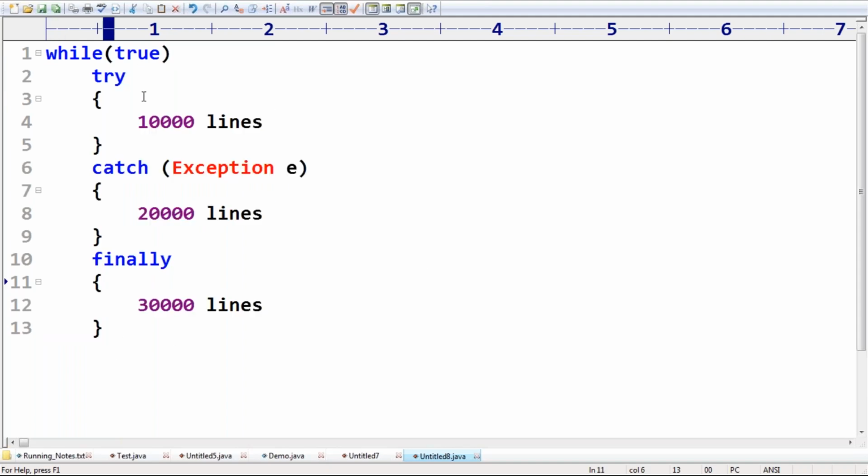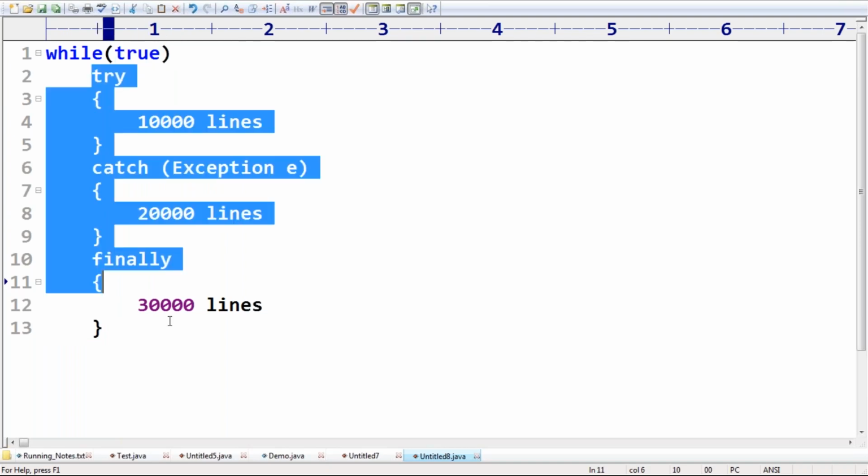The reason is, under while without curly braces only one statement is allowed. That statement I'm taking is try catch finally, a single Java statement.